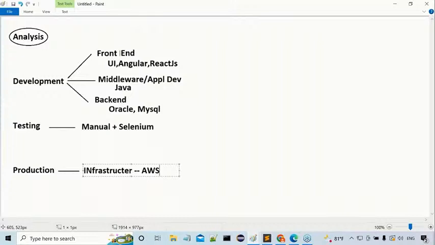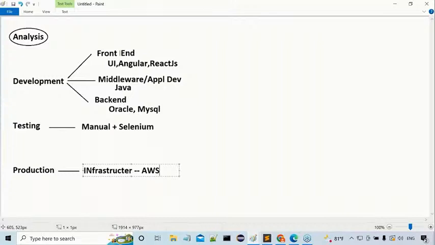Now, inside this full stack, what are we having? Check what exact things are available. UI, Angular, React: this is for front end development. Next is the middleware. Core Java, Advanced Java, Hibernate, Spring Boot, microservices and web services. This is the middleware implementation part. Next is the backend. I did not include it, actually I need to include the backend also. For the backend, we require a database.